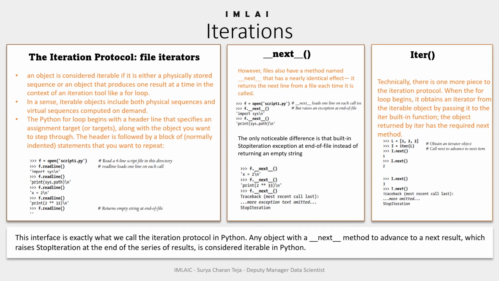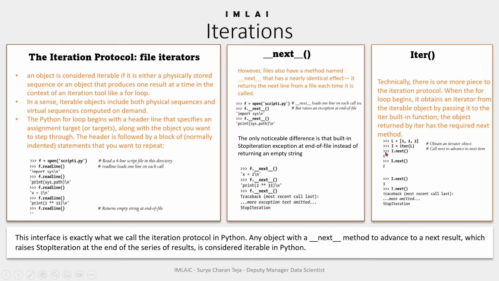I just want to emphasize this with the same example. We will use a much simpler example to understand the iteration protocol using manual iteration. If we take a list L equals 1, 2, 3, now instead of using the for loop, we manually iterate this object by following the steps of a for loop.